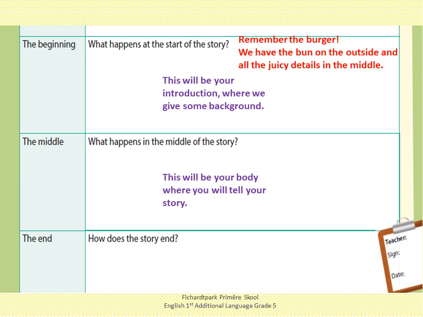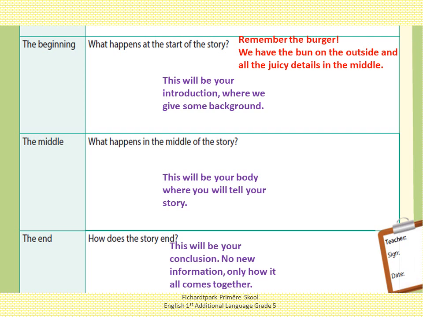And then the end is just to finish off, where we don't really give new information. We just tie everything in our story together and round it off so that it all comes together. This is where you are going to plan using some short sentences and some ideas and phrases that you are going to write on your pages.